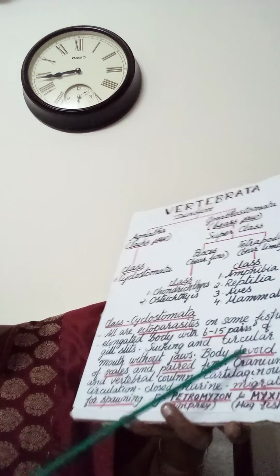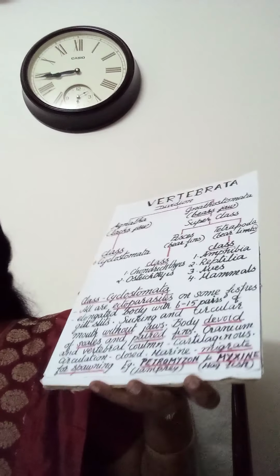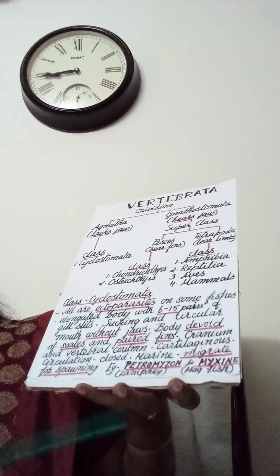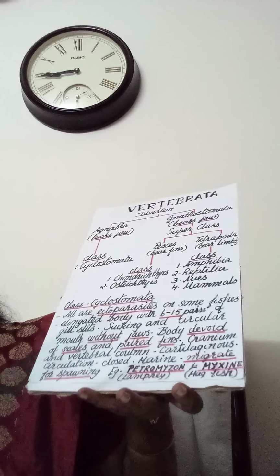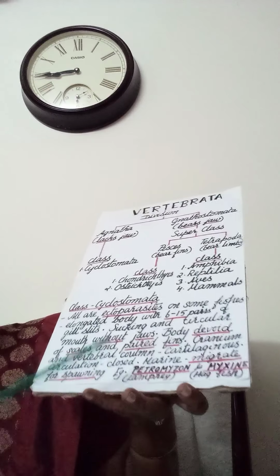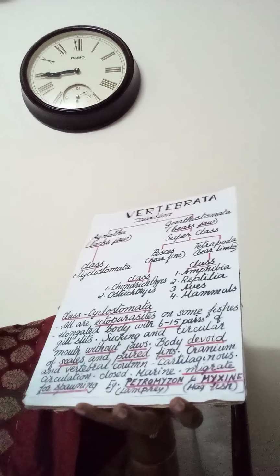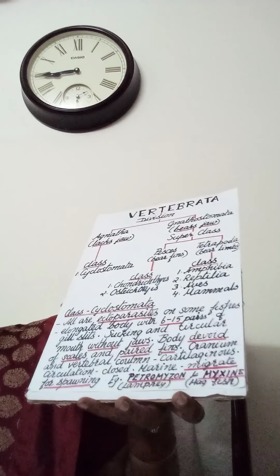Cranium and vertebral column are cartilaginous. Then circulation closed. They are marine and they migrate to freshwater for spawning. Then after spawning, within a few days they will die. Then their larva after metamorphosis return to the ocean. So these are the important characters.